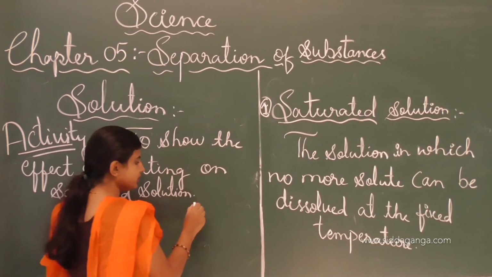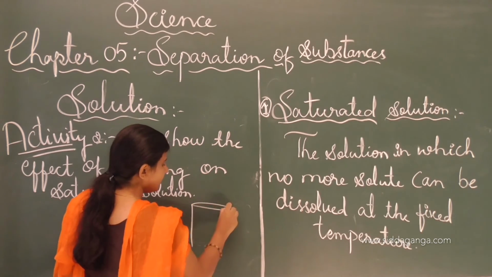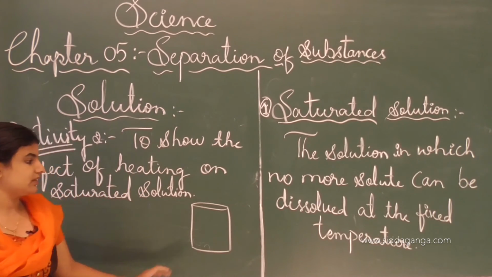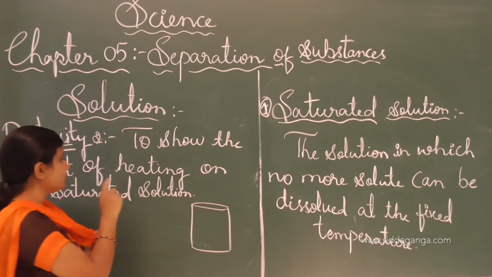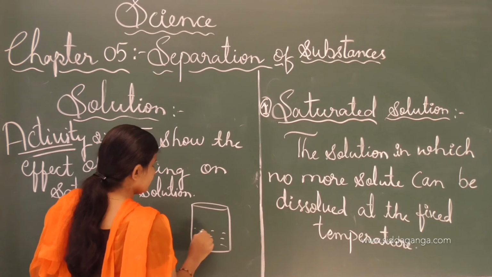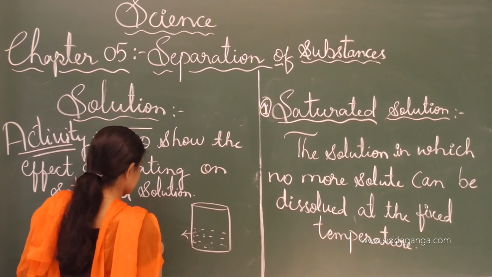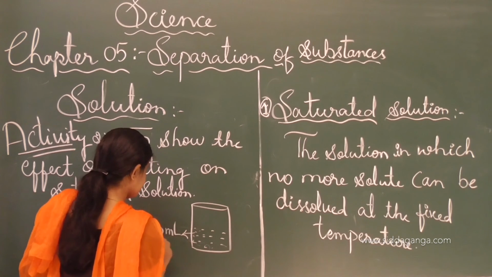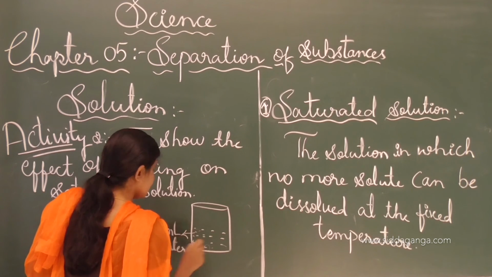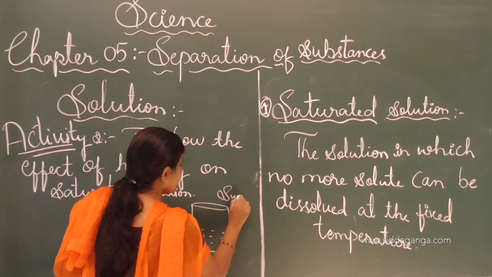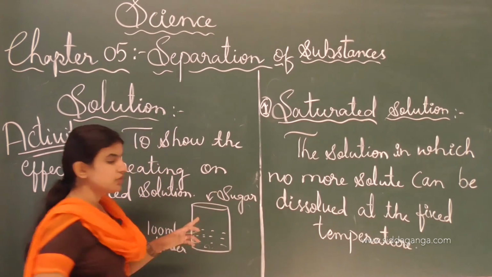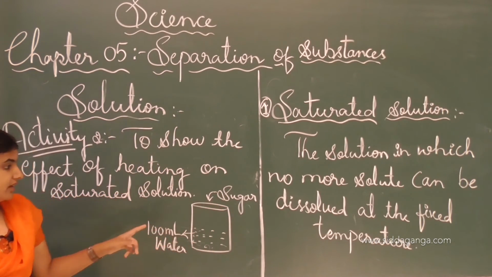See, as I told you, in the saturation process, we have to take the water as well as the salt. See here, to show the heating effect of the saturated solution, we have to take 100 ml of water here, and sugar we have to add, and again the saturation process will be done here.